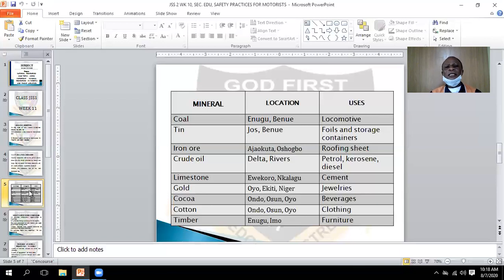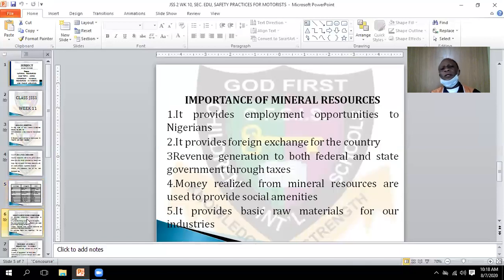Those are the mineral resources and where we can find them. Now, let's talk about the importance of mineral resources. Mineral resources provide employment opportunities to Nigerians. You see some people walking around, no job, nothing. But who are those people that get these mineral resources?